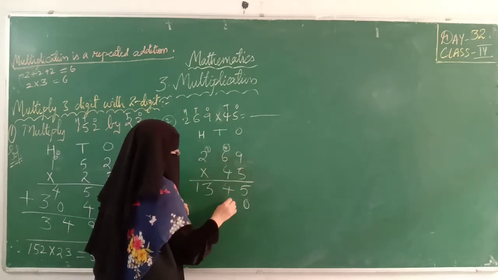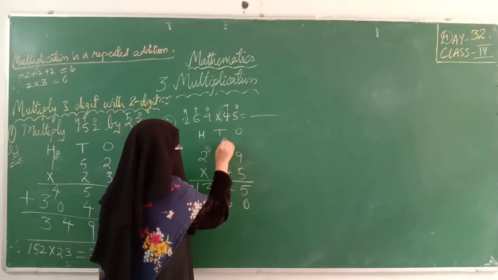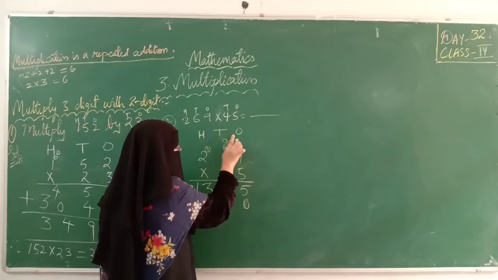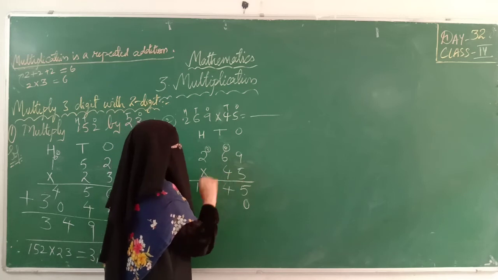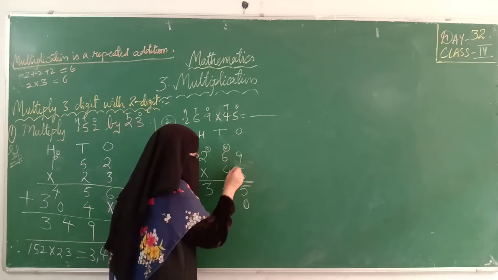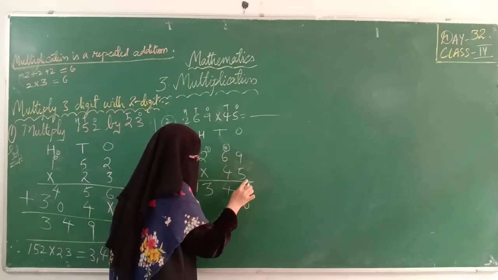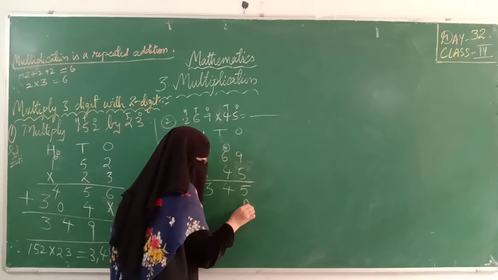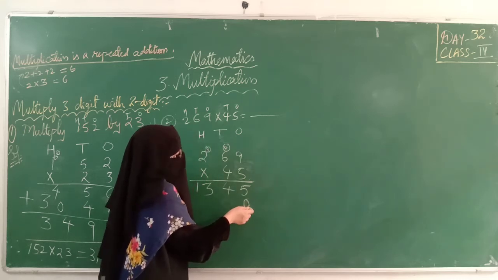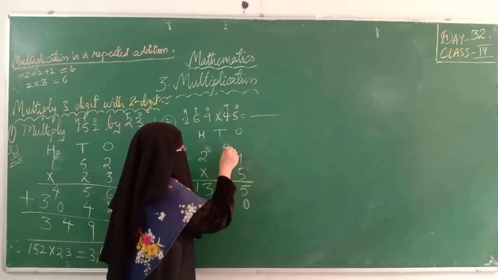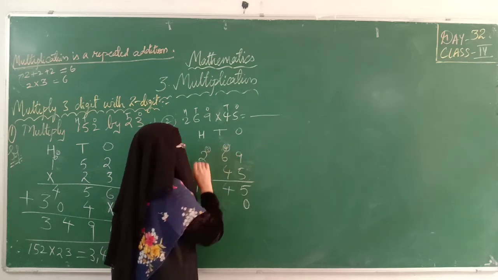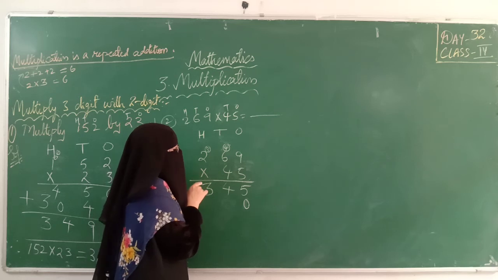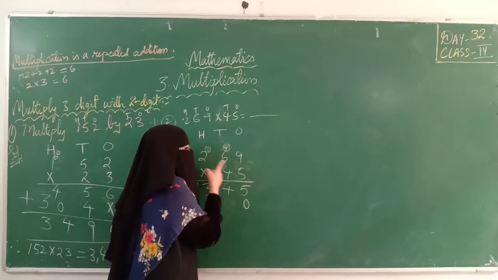If you want, after writing this, see here. 5 nines are 45, we have completed, right? Next, we have completed first one digit multiplication. That's why we are placing 0 or we can place here x, your wish. Afterwards, if you want, strike the carry. Don't strike like this. Simply you can put one cross line. That's why we are putting a cross line means we have completed our first digit multiplication. This carry belongs to the first digit.